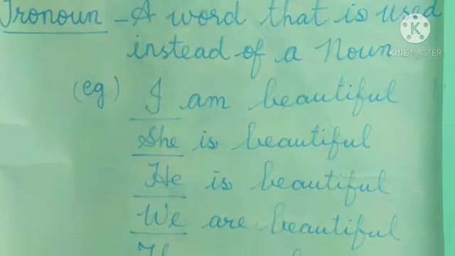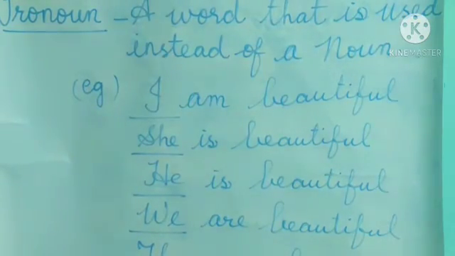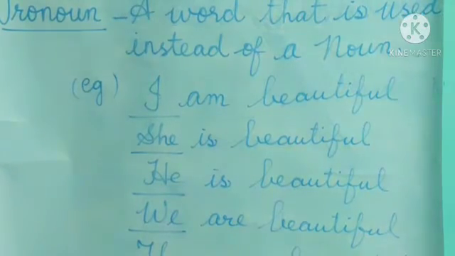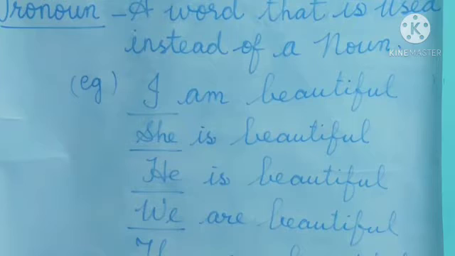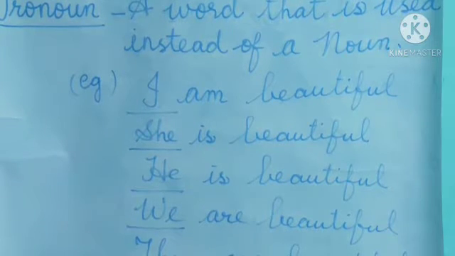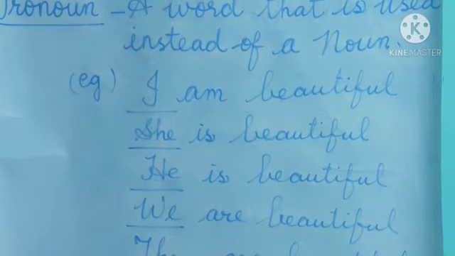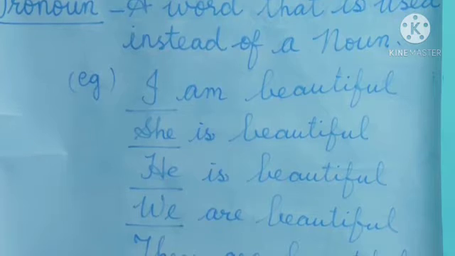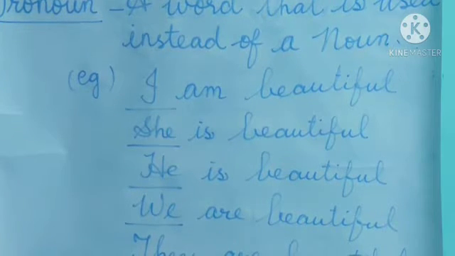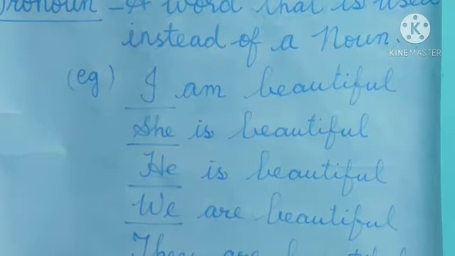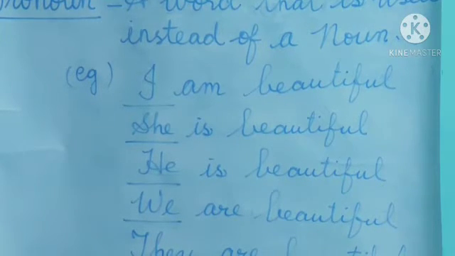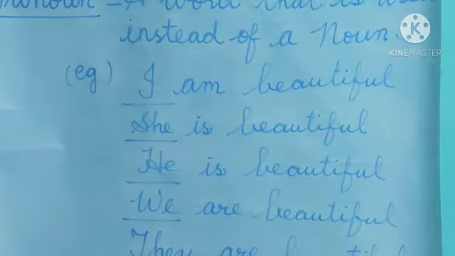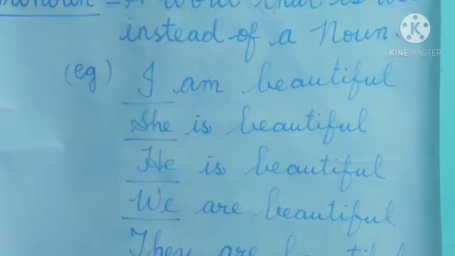What is a noun? I think you all know what a noun is, isn't it? A noun is a name of a person, a place or a thing. When we name a person or a place, we call it a noun. For example, a boy is there and we name him Ram. Ram is a noun. Like for place, Delhi is a name of a place. Puducherry is a name of a place.